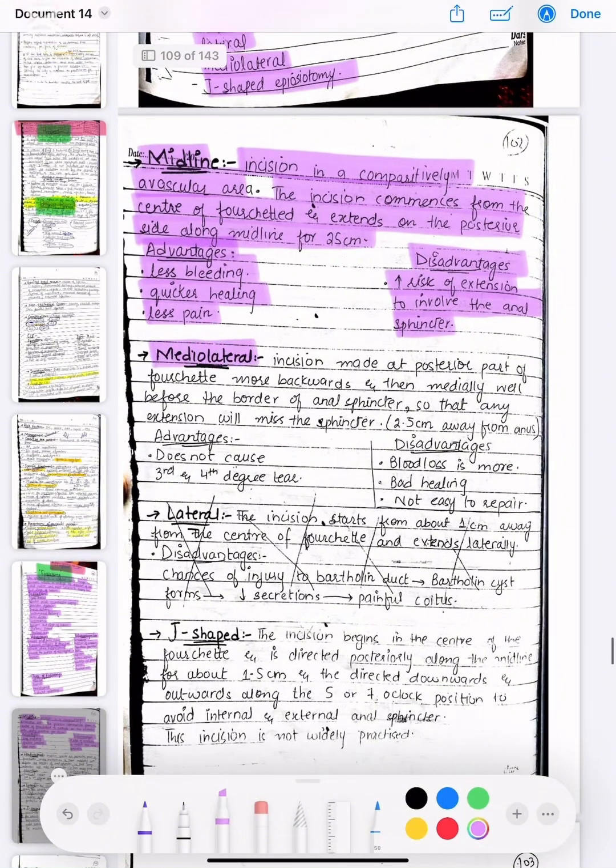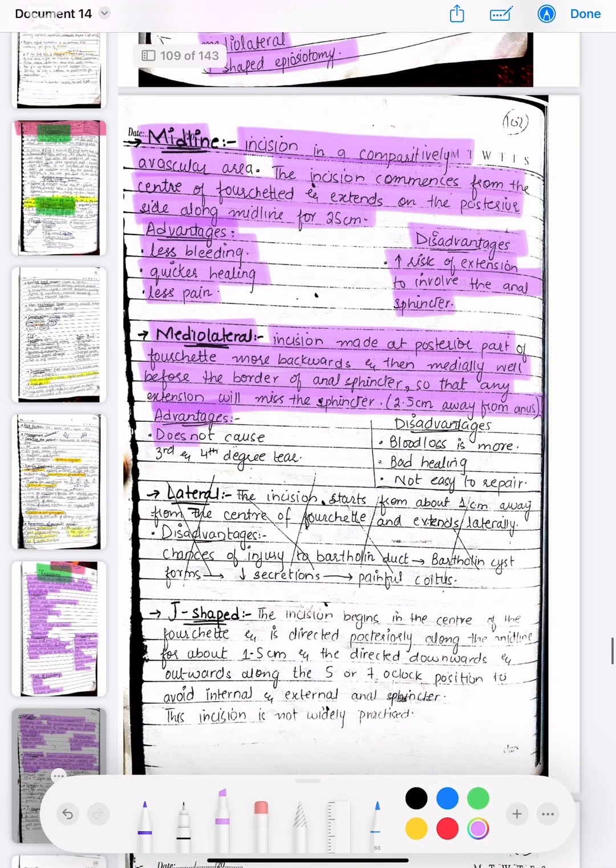Now, mediolateral: the incision is made at the posterior part of the fourchette, directed backwards and then laterally, well before the border of the anal sphincter, so that any extension will miss the sphincter, 2.5 cm away from the anus. The advantages are that it does not cause third and fourth degree tears, and the disadvantages are that the blood loss is more, healing is poor, and it is not easy to repair.